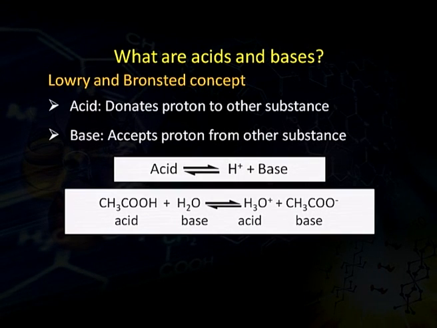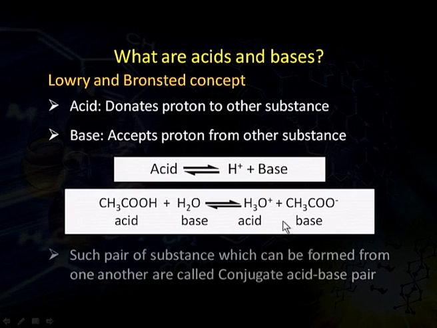For example, we have acetic acid and water. Acetic acid gives a proton which is taken up by the water to form hydronium ion. Hydronium ion is simply water plus proton,